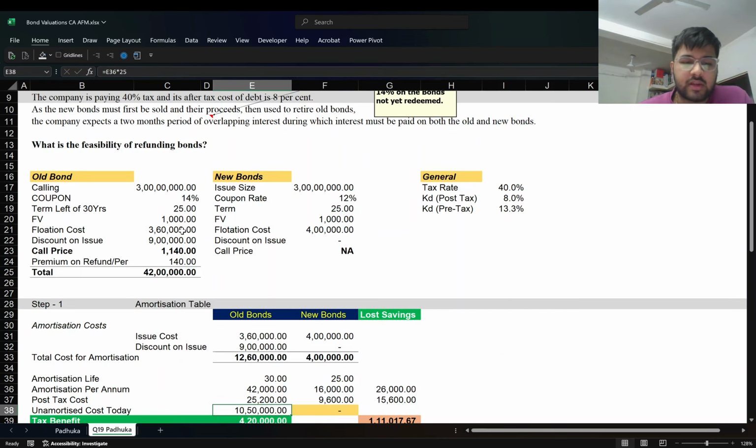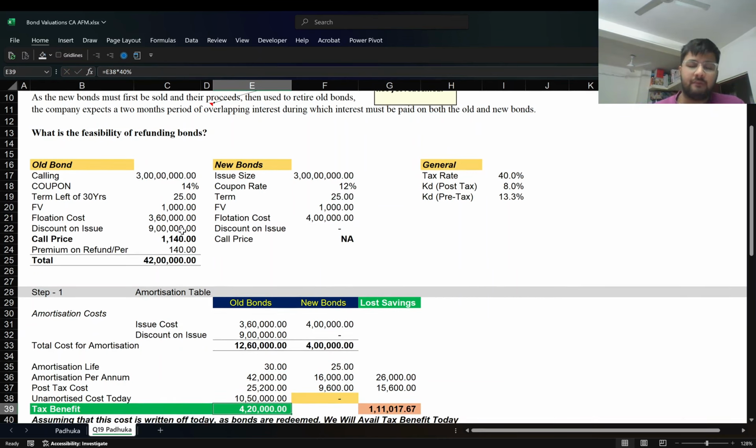So 10 lakh 50,000 would be the unamortized cost today, and once these bonds are redeemed, you will be able to expense these out in your profit and loss and avail the tax benefit immediately instead of the amortization over the 25 years. So you get an immediate tax benefit of 4,20,000 at Y0. So this is a tax benefit while you have lost savings for the next 25 years on your tax deductions.